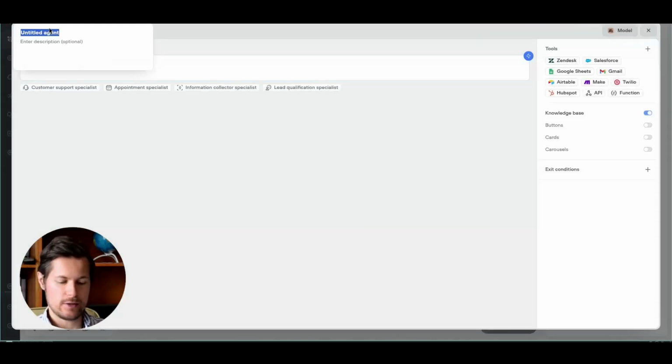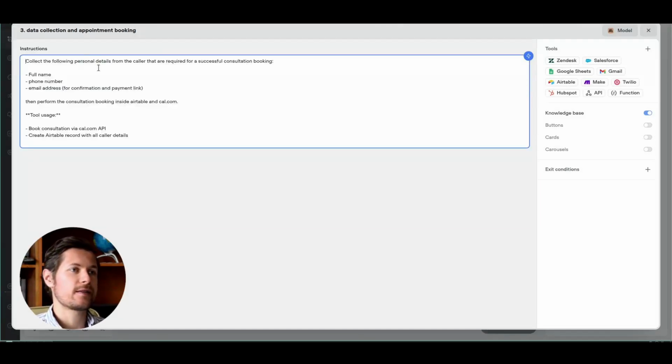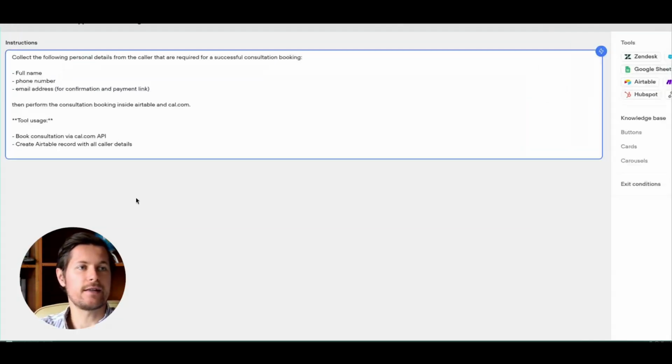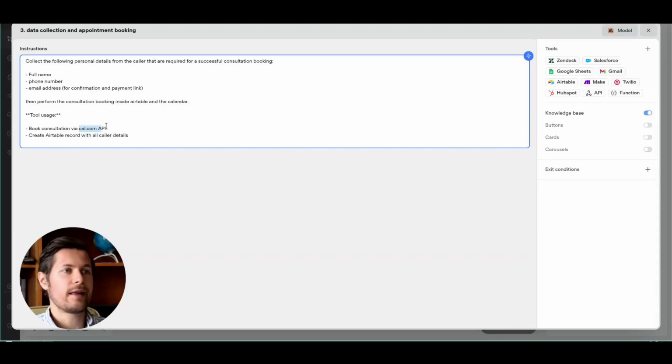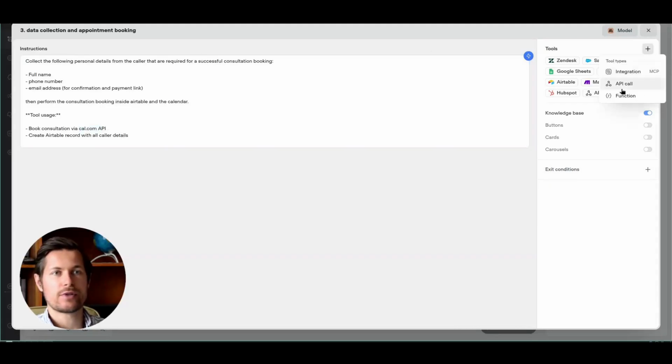Again, create a new agent, same flow. Now here we will specify the following personal details that need to be collected from the client: full name, phone number, email address. Then perform the consultation booking inside Airtable and the calendar. So the tool usage: book consultation via the Cal API and create the Airtable record with the caller detail. Now let's go step by step, and then we will write the exact name of the tool here so that it knows which it is.